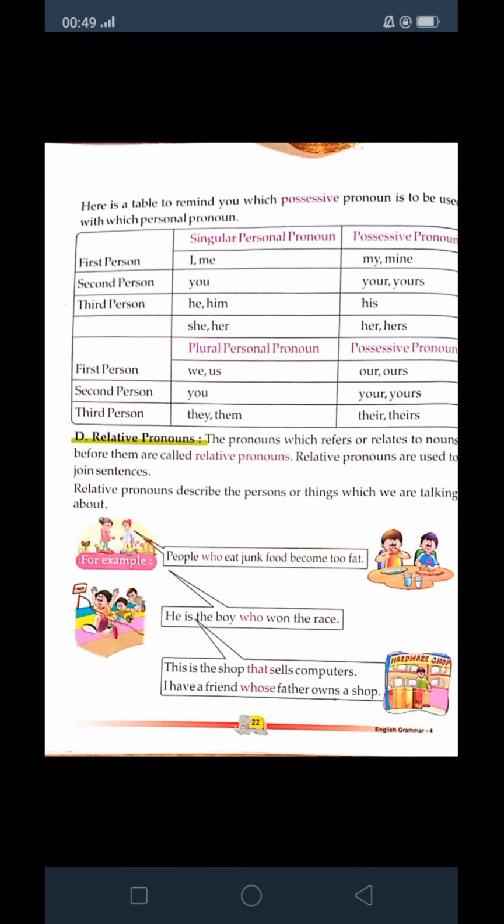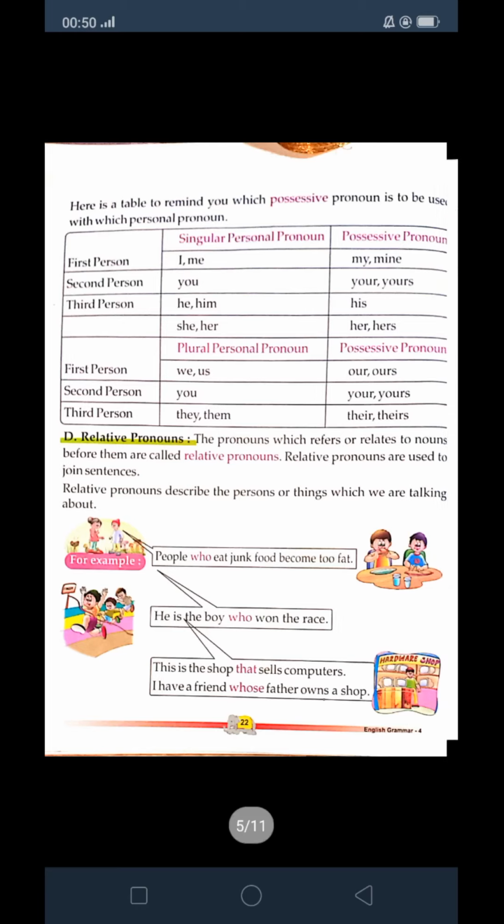The pronouns which refer or relate to the nouns before them are called relative pronouns. Relative pronouns are used to join sentences also. Just like people who eat junk food become too fat. He is the boy who won the race. Here the words who, that, whose are relative pronouns.